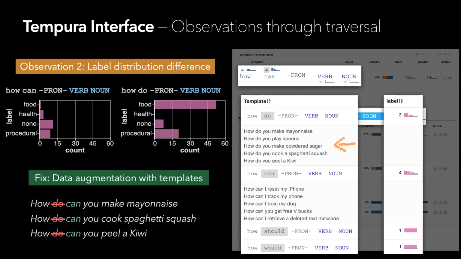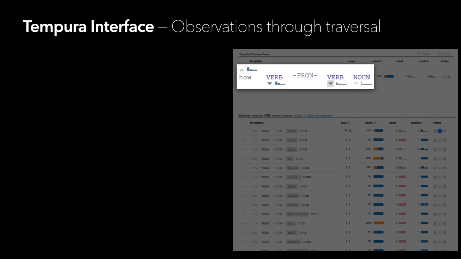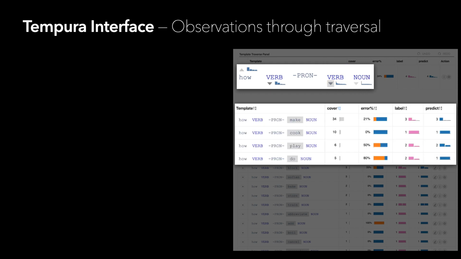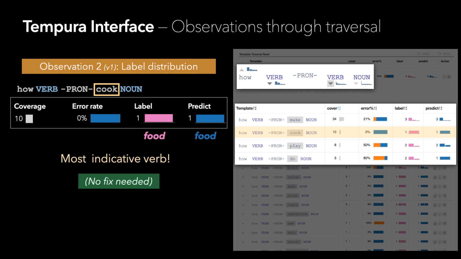Despite the distributional gap, these templates still seem semantically identical, and we can merge them to inspect how verb pronoun verb noun. Let's instead traverse down the second verb to understand what are the actions being queried. Among the 4 child templates covering most queries, how verb pronoun cook noun has the most indicative verb with all queries labeled and predicted to be food-related.